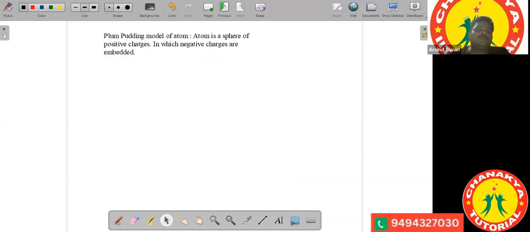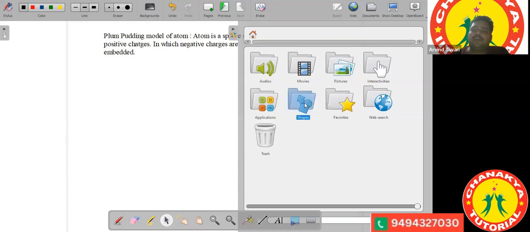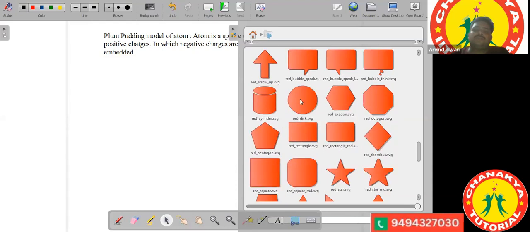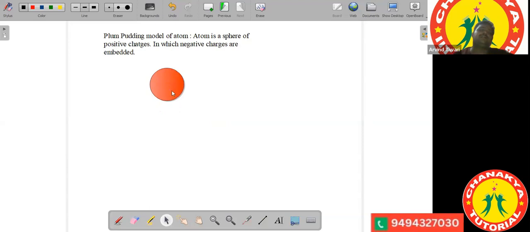You can assume your atom to be something looking like a watermelon. Suppose this is your watermelon. In this case, you can assume that this is your completely positive charge. And within these positive charges, some elementary particles, the electrons, are embedded inside it like this, just like a pudding. So this was J.J. Thomson's model, which was called the plum pudding model.